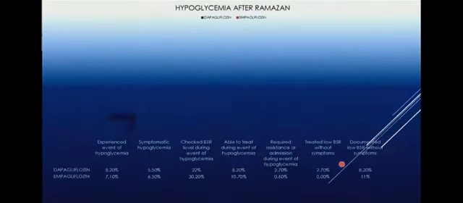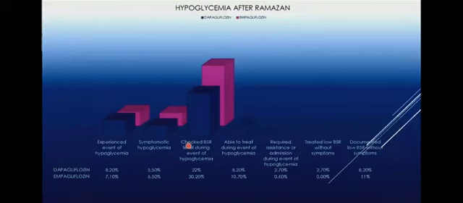So comparing the results after Ramadan, we came to know that those who experienced events of hypoglycemia were almost equal in both the populations. Those who experienced symptomatic hypoglycemia were also almost equivalent. Those who checked BSR level during an event of hypoglycemia were more in the empagliflozin group, and those who were able to treat during an event of hypoglycemia were almost equivalent in both the groups.